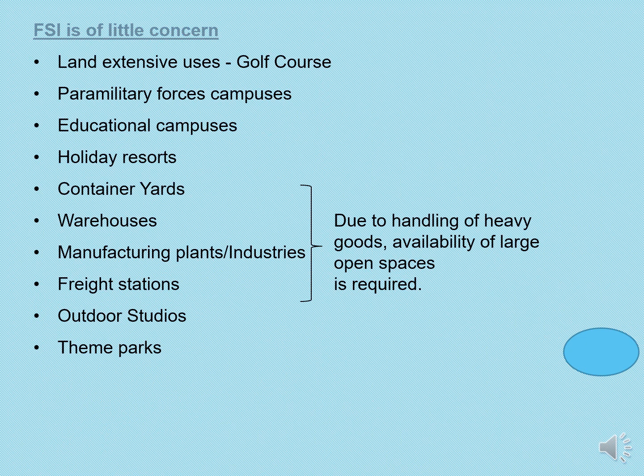FAR is of little concern to land with extensive uses like golf courses, paramilitary forces campuses, educational campuses, holiday resorts, container yards, warehouses, manufacturing plants, freight stations, outdoor studios, theme parks. See, from container yards to outdoor areas, more ground area is required as heavy goods are handled.